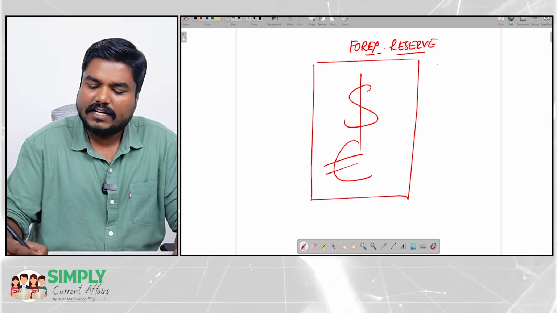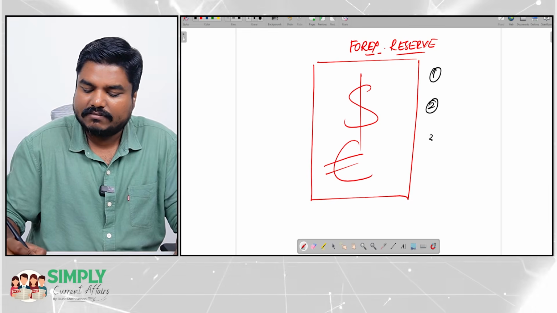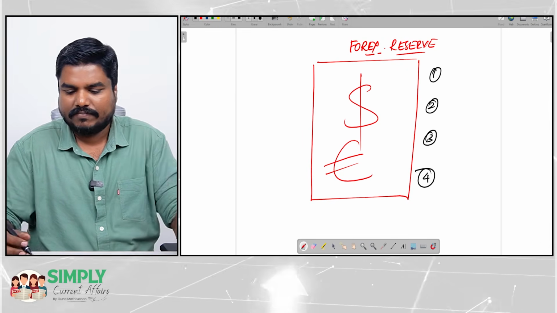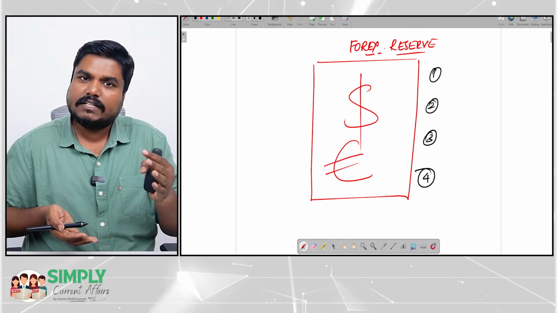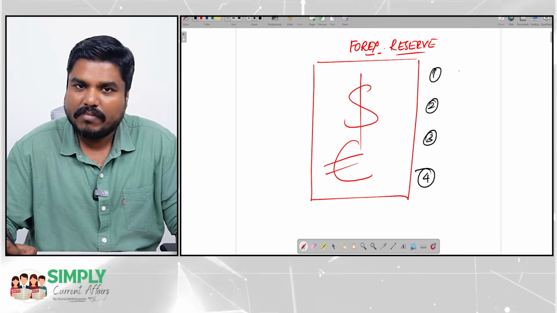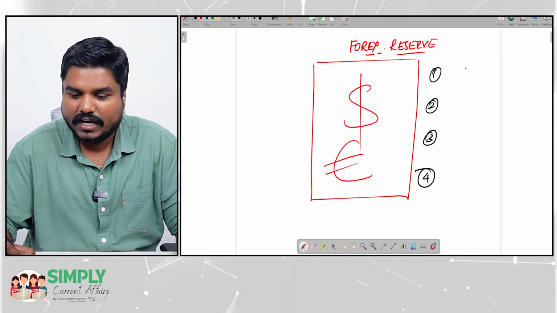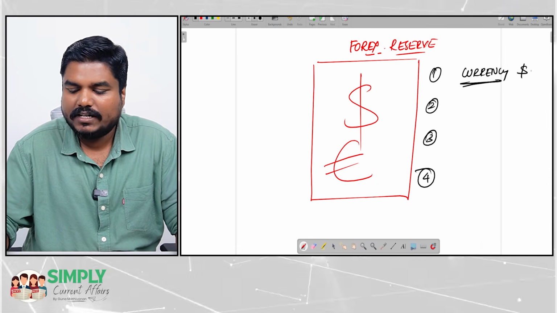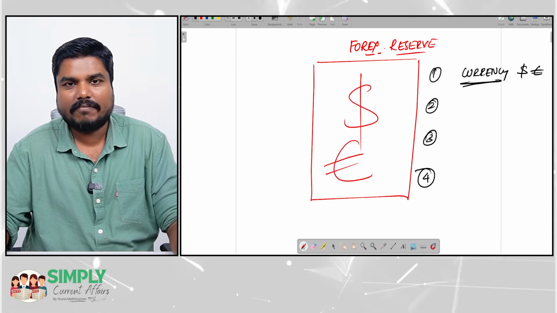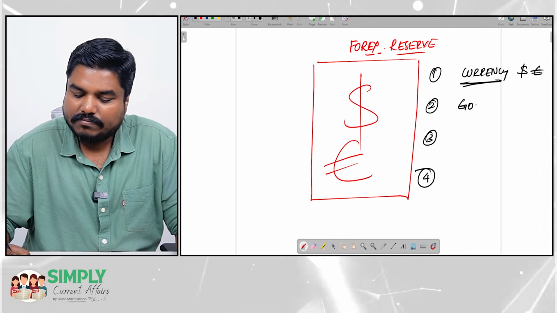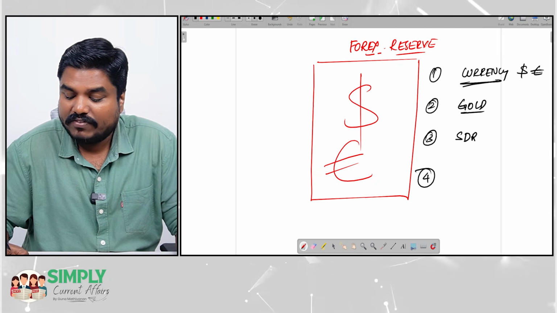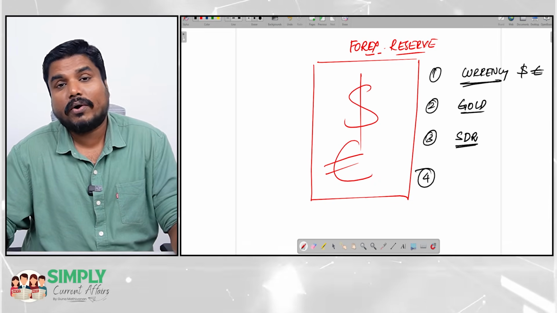Like that, this entire Forex reserve is maintained in the form of four divisions. So one major portion will be maintained in terms of foreign currency only. Another major portion will be in the form of gold. Another portion will be in the form of SDR, special drawing rights.